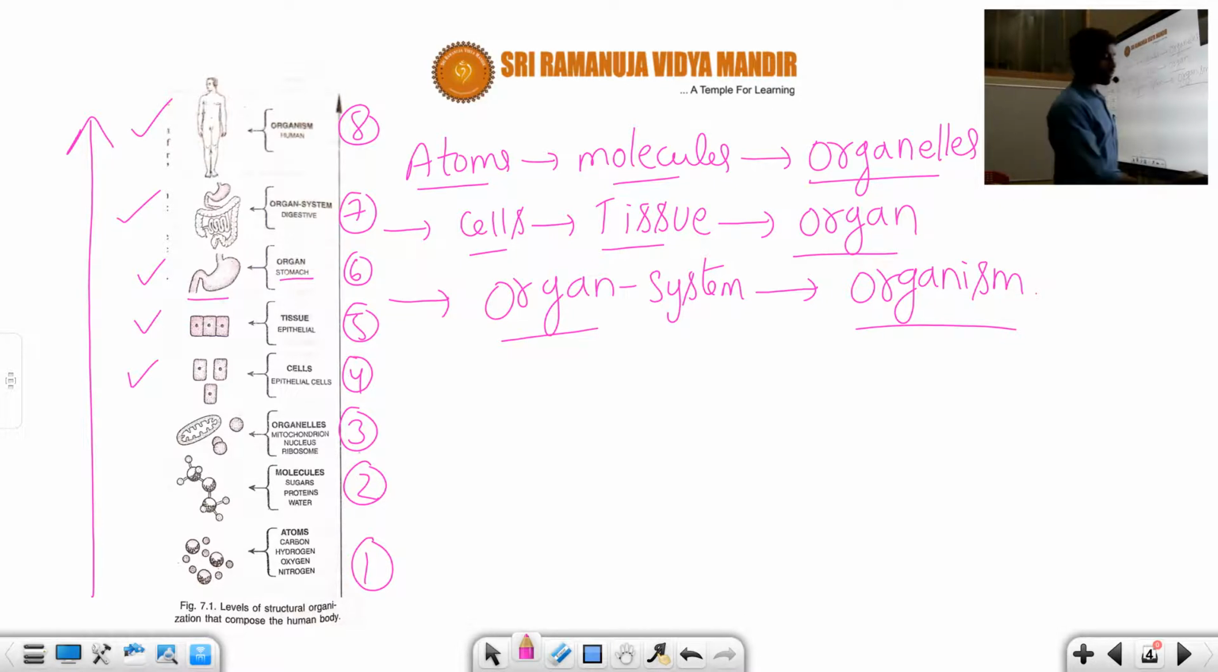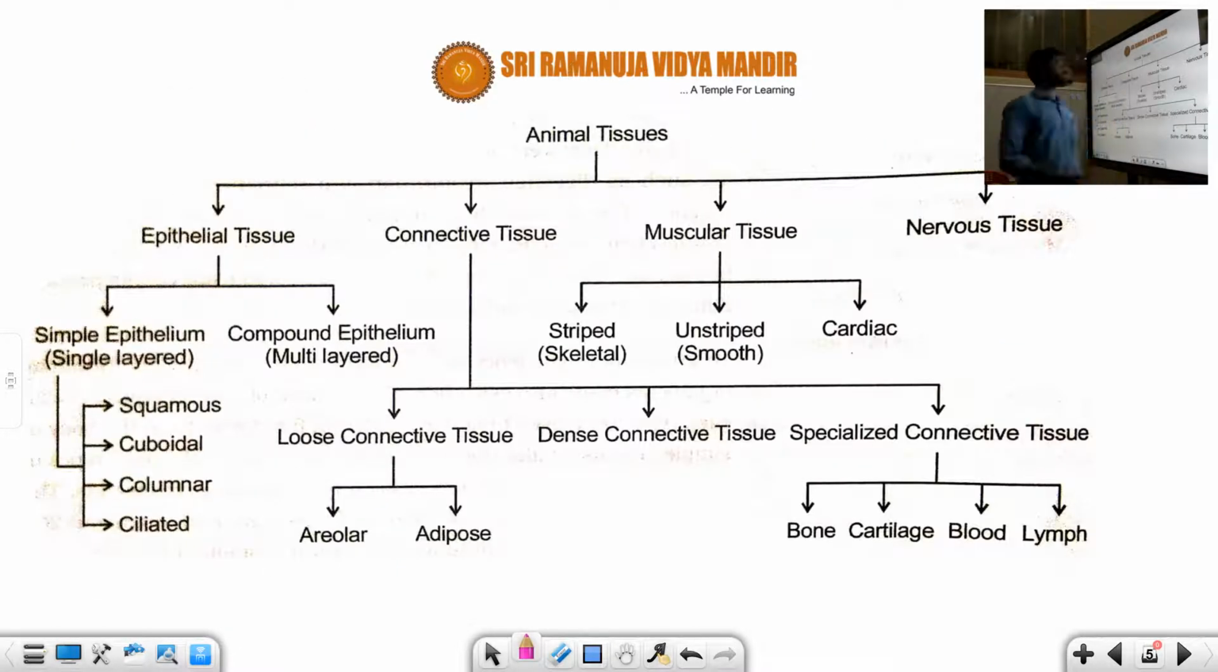So let us see what are the 4 types of animal tissue, student. The first one you can see is the epithelial tissue. The second one is called the connective tissue. Another one is the muscular tissue. The fourth one is called the nervous tissue.